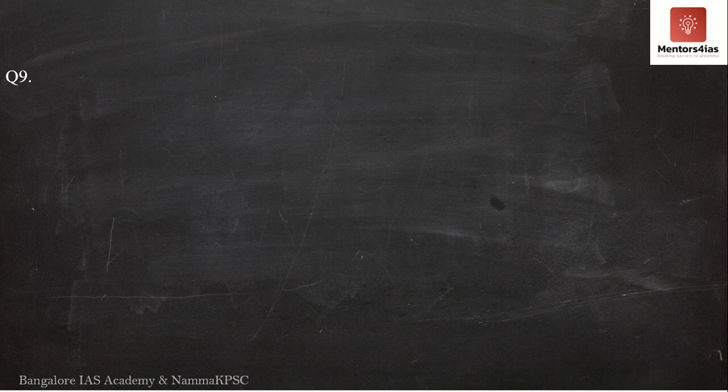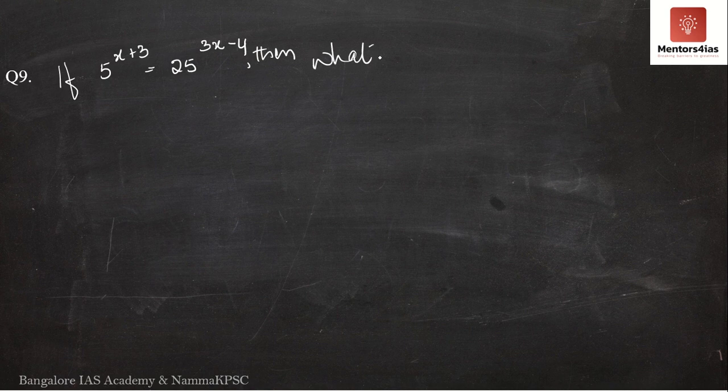Question number 9. Now, question number 9 says, if 5 to the power (x plus 3) is equal to 25 to the power (3x minus 4), then what is the value of x?